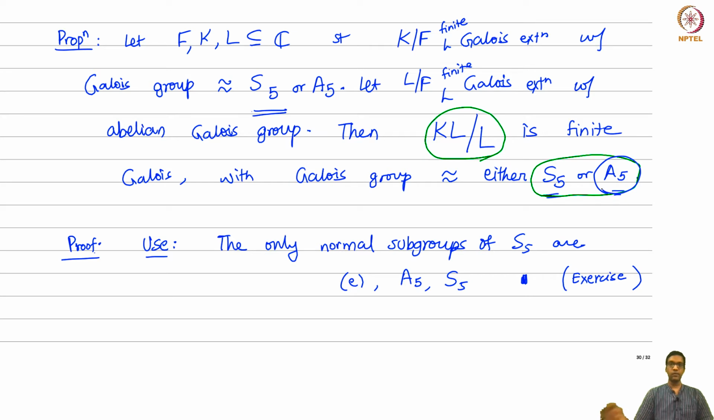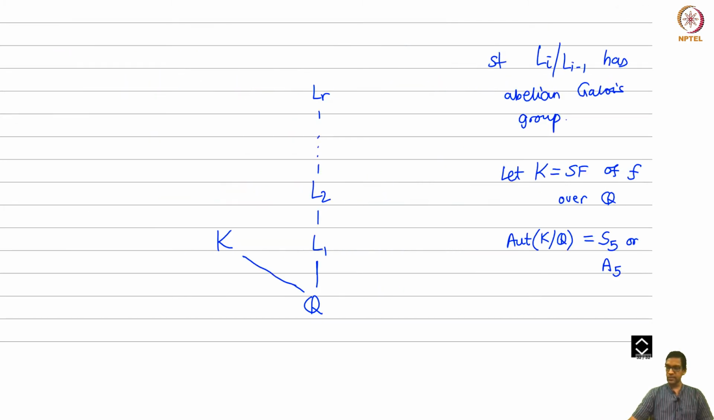That's by the one corollary before this. If this is simple, then KL over L has the same Galois group. If it is almost simple like S5, then the Galois group can differ by a little bit. It became either S5 or A5. So I can actually write my proposition like this. If originally my Galois group was S5 or A5, then the composite will also have Galois group either S5 or A5. Okay, so now that allows us to make this argument a bit more compact.